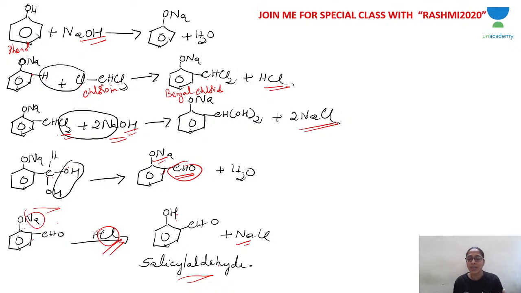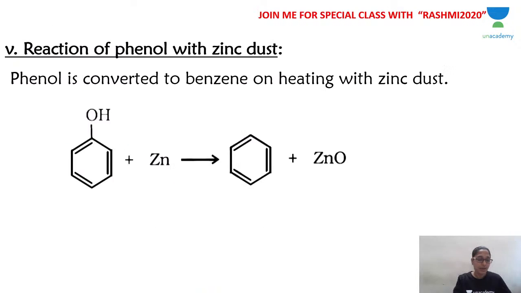So in the Kolbe reaction, salicylic acid is the product, and in the Reimer-Tiemann reaction, salicylaldehyde is the product. So these are very, very important reactions. I hope you understood. Any doubt thus far? These 2 reactions. Any doubt, students? I hope you understood.